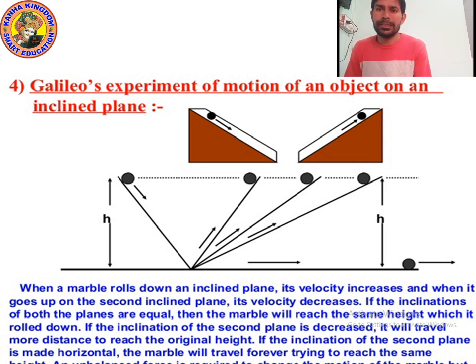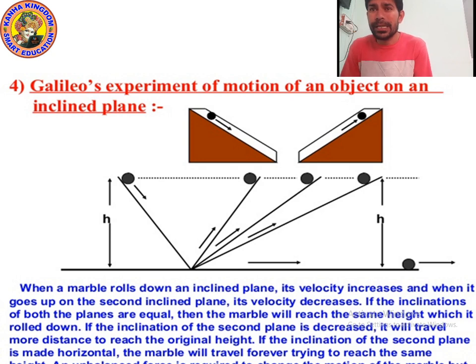From the 60-degree plane the ball will move fast to the bottom and go first. So if the planes are equal in inclination, the marble will reach the same height from which it rolled down.